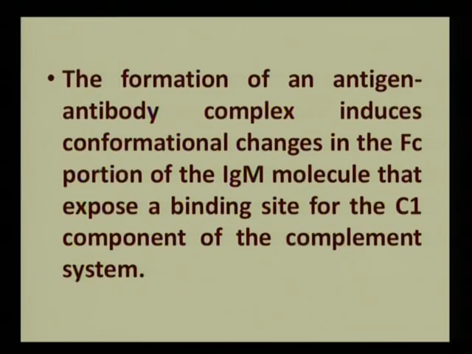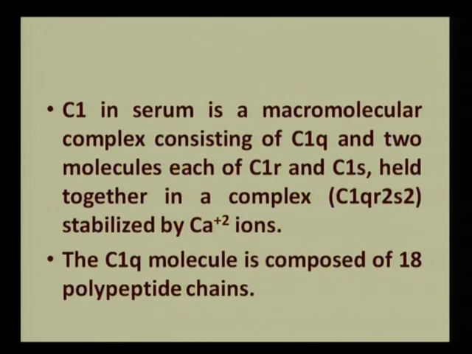The formation of the antigen-antibody complex induces a change in the Fc portion of the IgM molecule, that is the antibody molecule, that exposes a binding site for the C1 component of the complement system. That is, when antigen is bound by an antibody like an IgM, there is some change taking place in the Fc portion of the IgM. Now this conformational change induces the binding of the C1 component to that antigen-antibody complex.